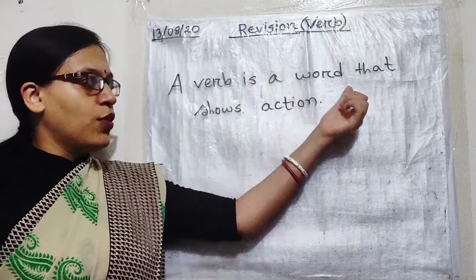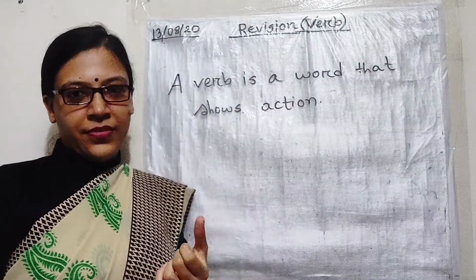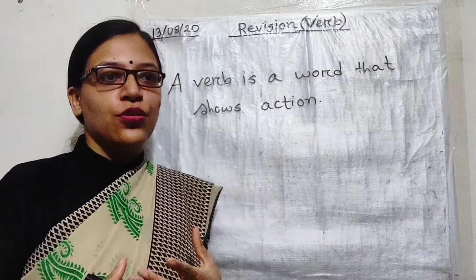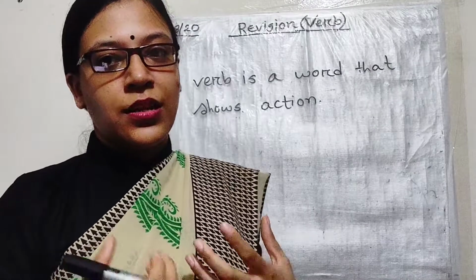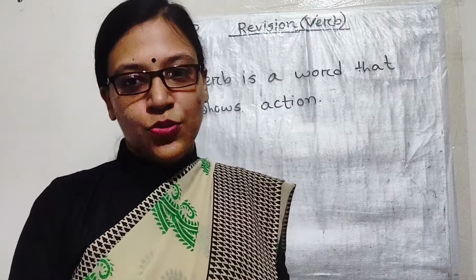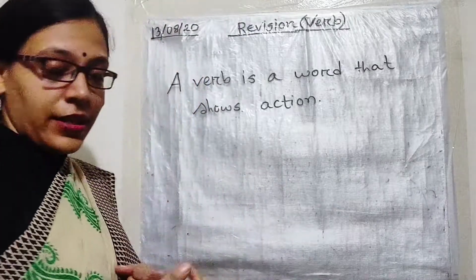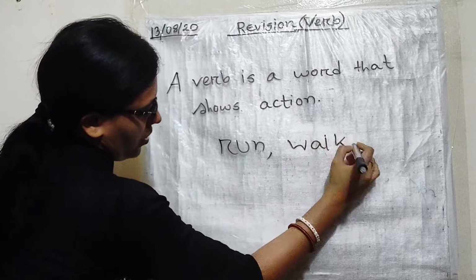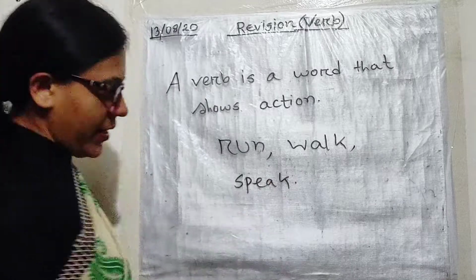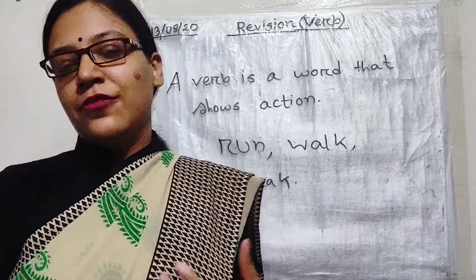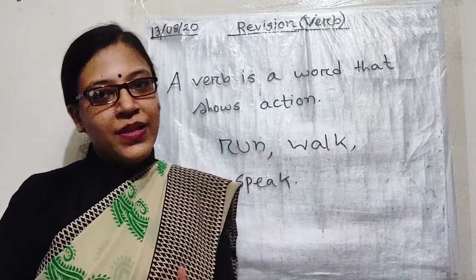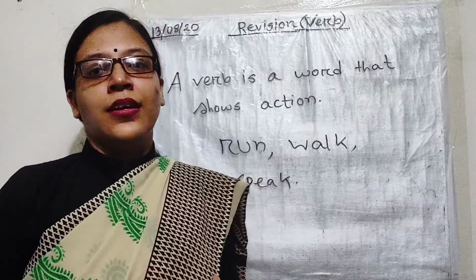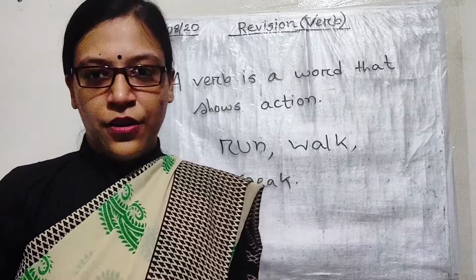A verb is a word that shows action. It is a single word that shows action. Action means what someone is doing, what something is doing. That is called action. For example, run, walk, speak, talk, write, sleep, laugh, smile. Everything that you do is an action, and that is called a verb.